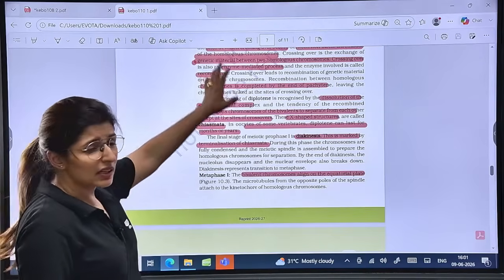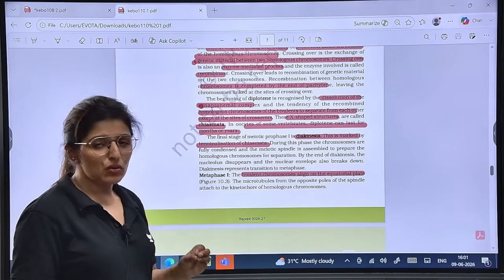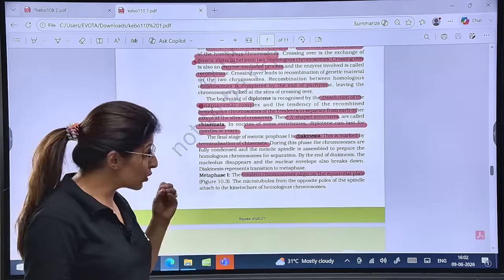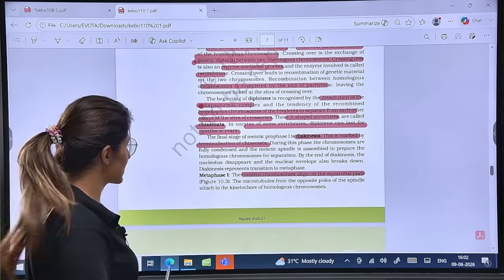Now, this paragraph is the most important paragraph. We get so many questions out of this, right? And we are practicing those questions in special classes.